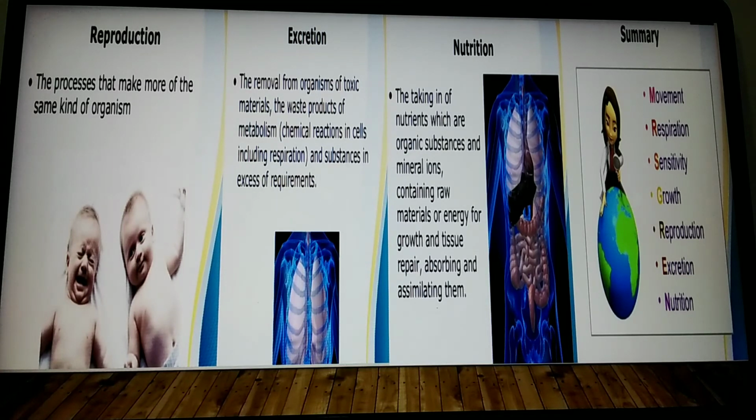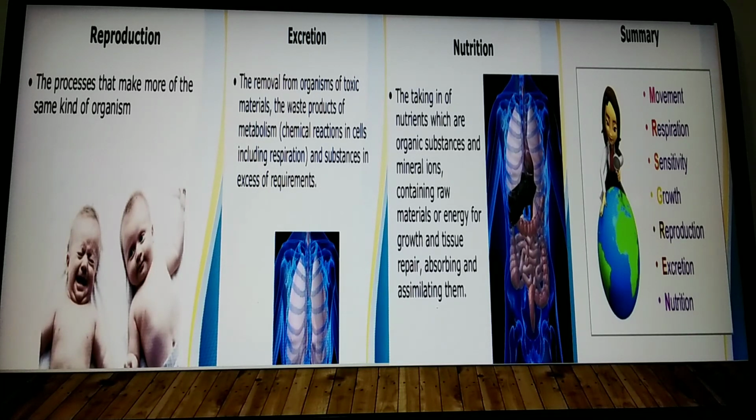Now next is nutrition. Nutrition you have already studied this year in the second chapter, that is components of food. What are all the nutrients, how the digestion takes place. These nutrients are carbohydrates, proteins, minerals, vitamins, fats, which contain all the raw materials taken up by us, and also give energy for growth and tissue repair, that is absorption and assimilation, in the small intestine.